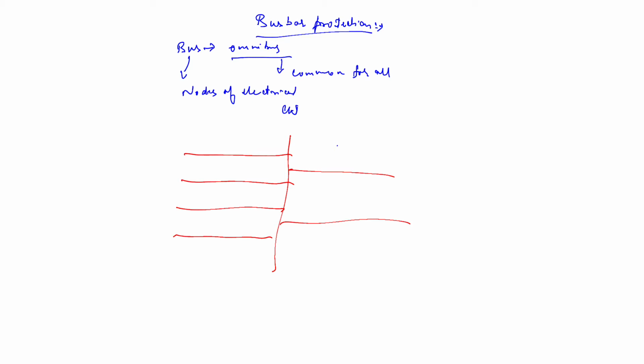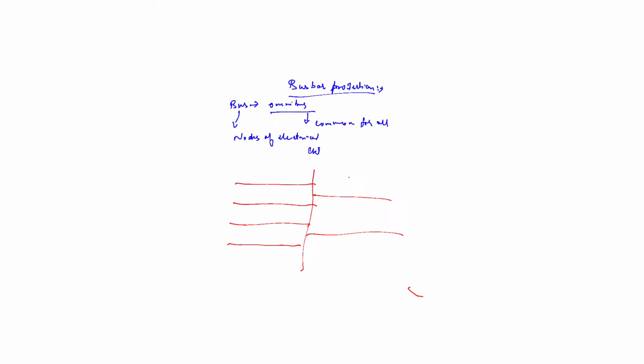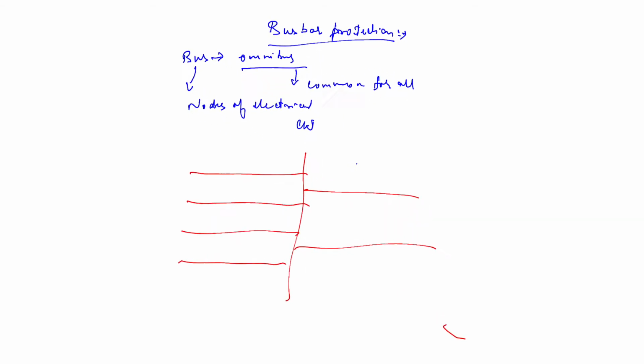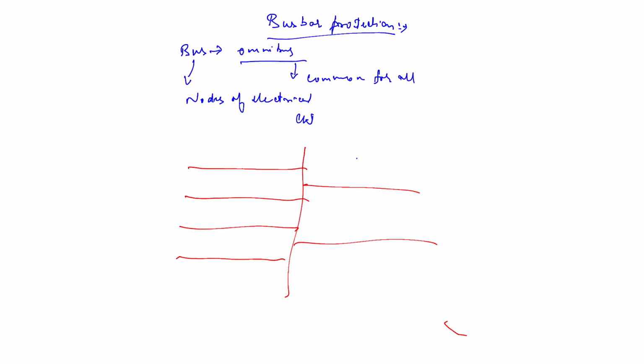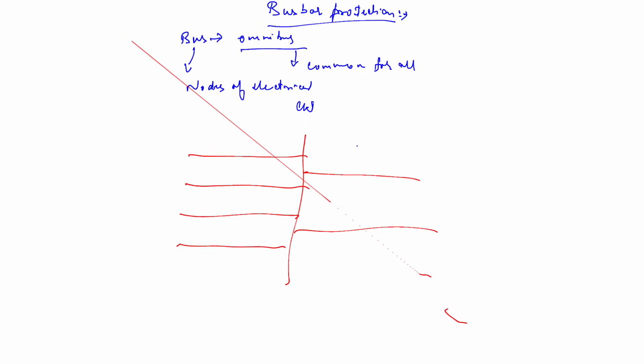Let us suppose that the number of incoming lines is represented by n1, and the number of outgoing lines is represented by n2.